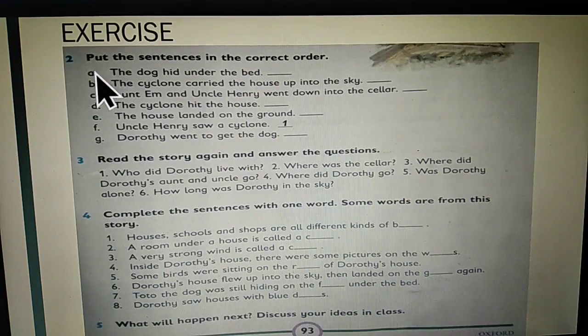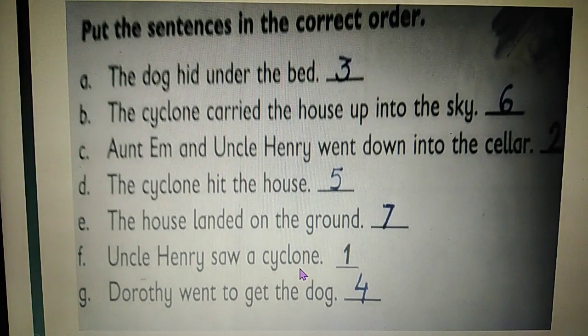Now we are going to do exercise number 2. Put the sentences in the correct order. Students, I request you all, please read all these 7 sentences and find which one will come first and write the numbers in the blank place. Students, look at this slide. Here are the correct answers for you. What happened first? It's already given for you.